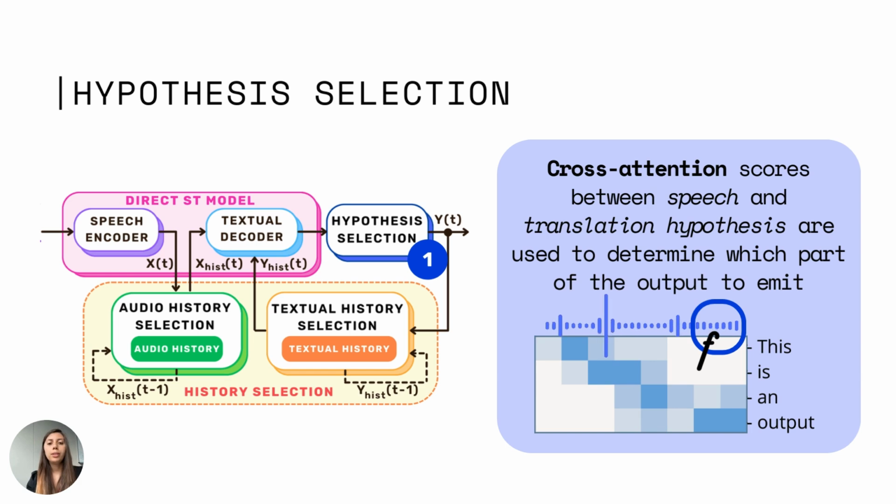If we assume that the last received speech frames, let's say half, are unstable, so unreliable for generating the output, and we consider that the last word here mostly attends to them, we will emit only the first three words while discarding the rest of the output.